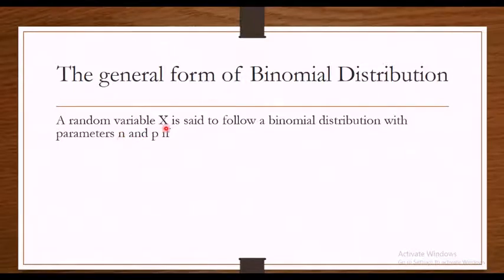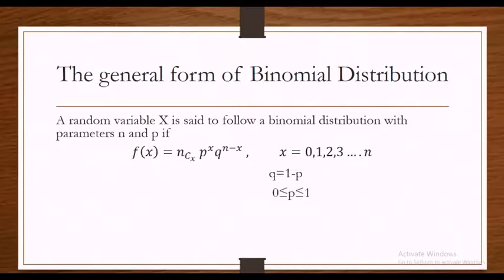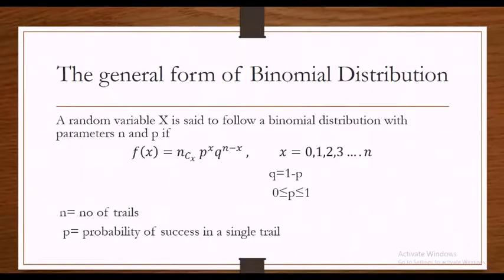Just remember that a random variable x is said to follow a binomial distribution with parameters n and p if f(x) = nCx p^x q^(n−x), where x takes the values 0, 1, 2, 3 up to n, and q = 1 − p. p lies between 0 and 1, inclusive of both. n is the number of trials, and p is the probability of success in a single trial. So this is the general definition of the binomial distribution.